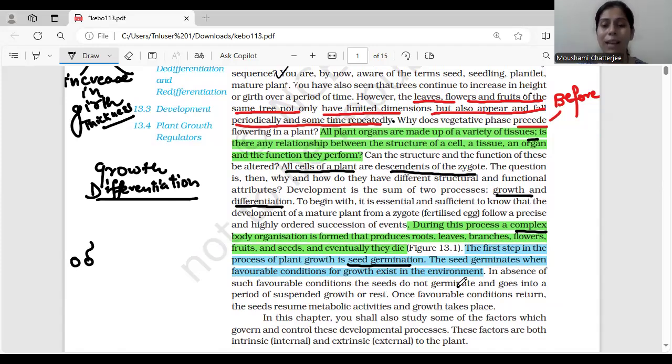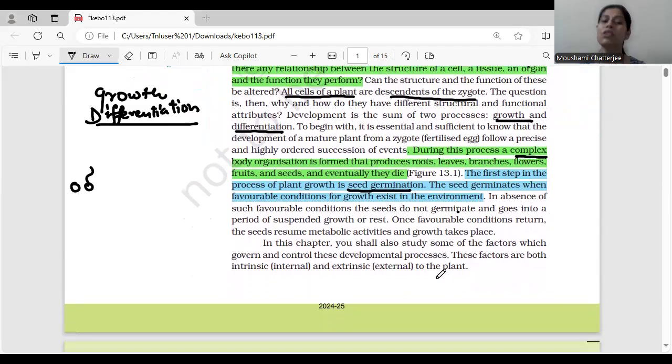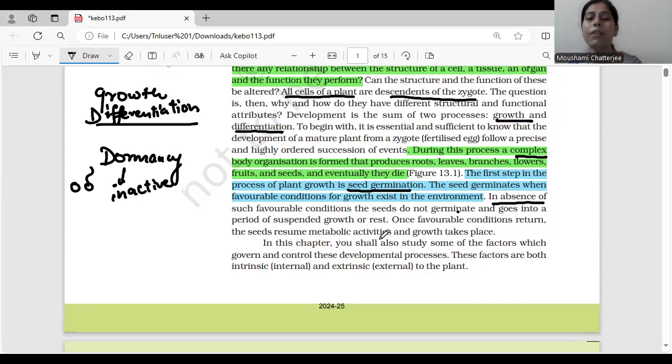So what will happen if there is an absence of favorable conditions? What will happen if we have not given favorable conditions? They will not germinate and will go into a period of suspended growth and rest. So they are going to be dormant. They will undergo dormancy. Dormancy is nothing but they will be inactive. This is important. They are going to be inactive if they don't get favorable conditions.